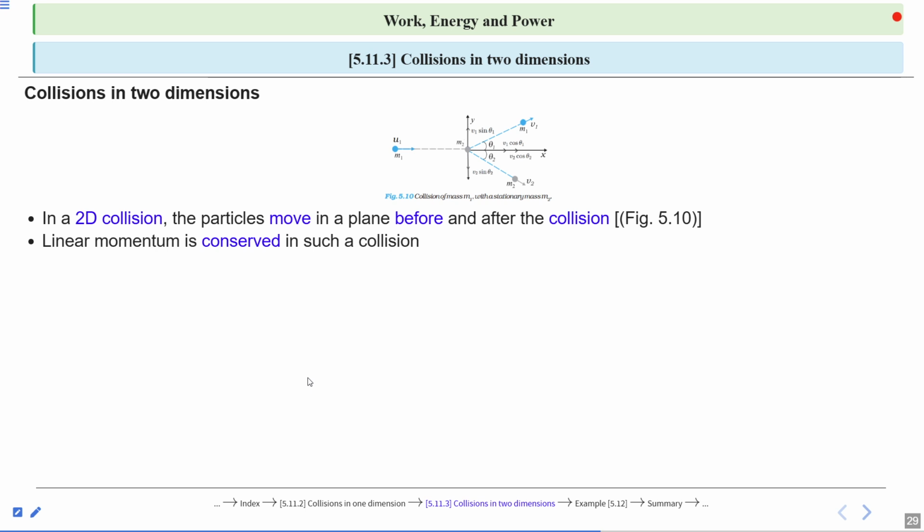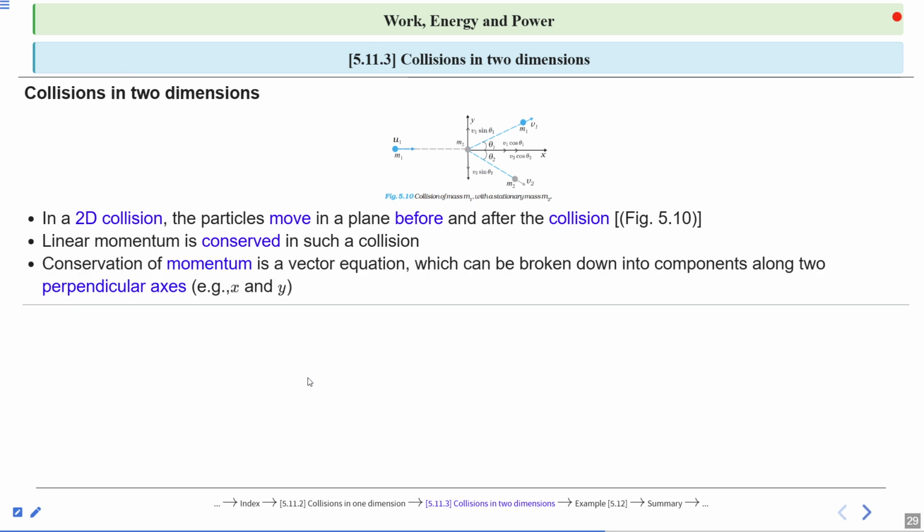In 2-dimensional collision, the linear momentum is conserved. And conservation of momentum is a vector equation which can be broken down into components along perpendicular axes. It means the x-axis and y-axis.